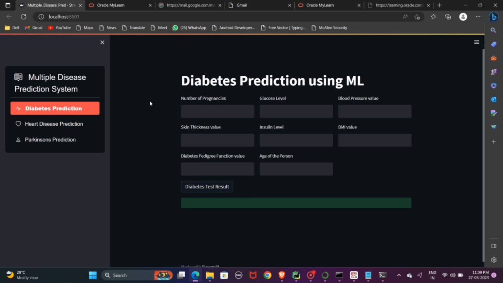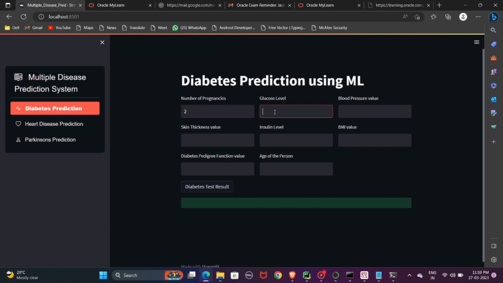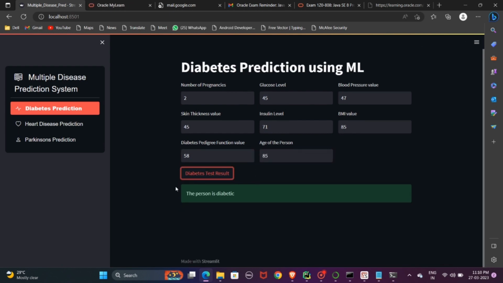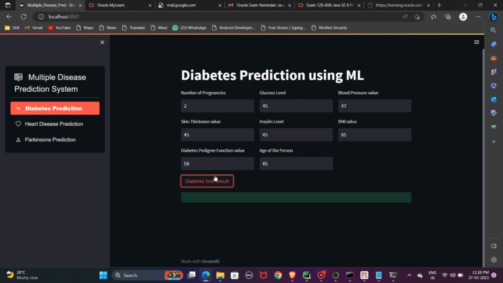First, diabetes. In this diabetes section, entering the number of pregnancies, the glucose level and all, we get the exact result of what the patient will be. We enter the pregnancies, age of the person, BMI value and all. By this we get that the person is diabetic. Changing some values, we can obtain another result.